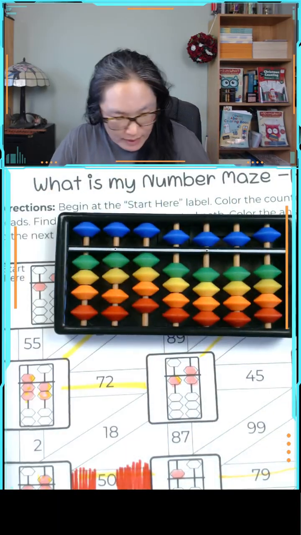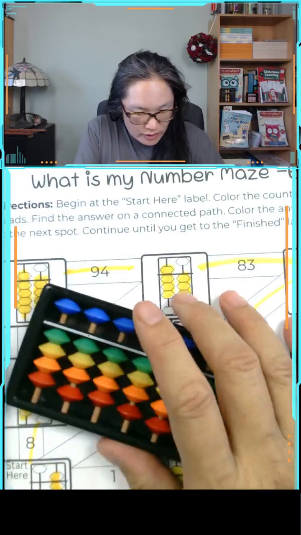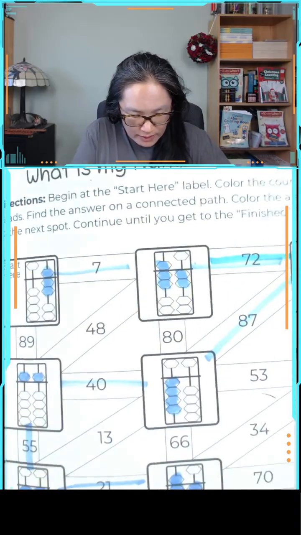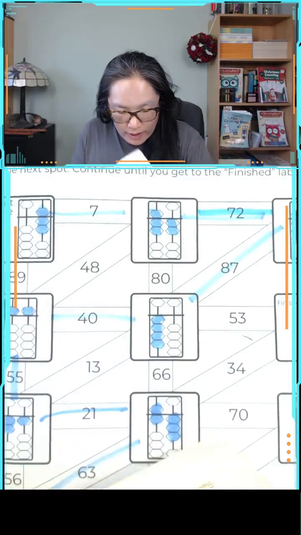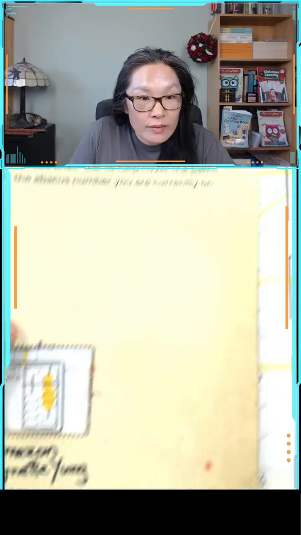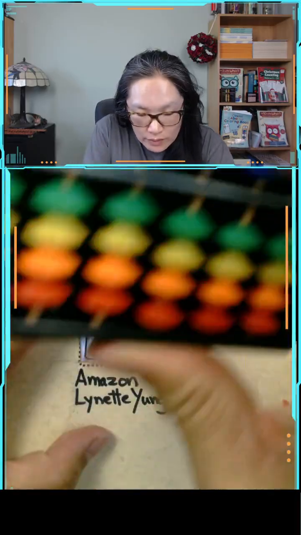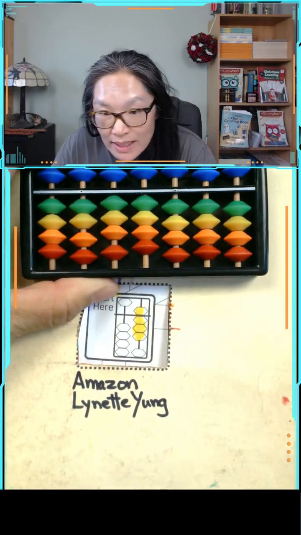We're going to be reading the abacus. And we're going to do this one. Let's do this one. Nope, we're going to do this one. Here we go. So, we have our abacus, and abacus is accounting of...